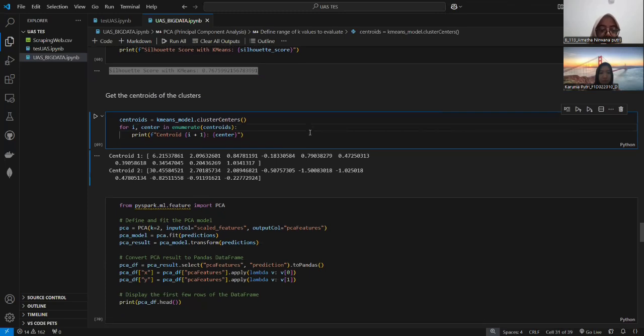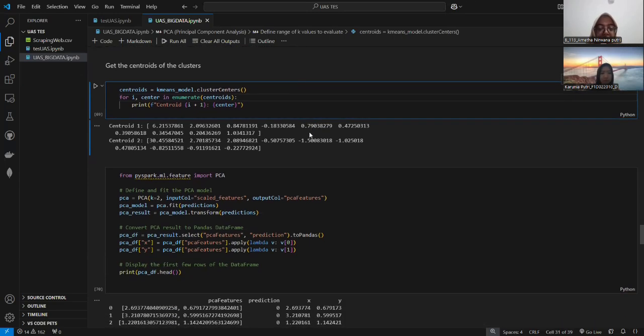Next, this code finds and prints the center point of each cluster created by the KMeans model. The KMeans model cluster centers can be treated as the average location of all points in each cluster. Then we loop through the centers, and each centroid is printed with its cluster number.